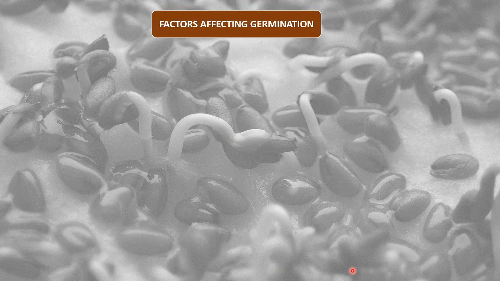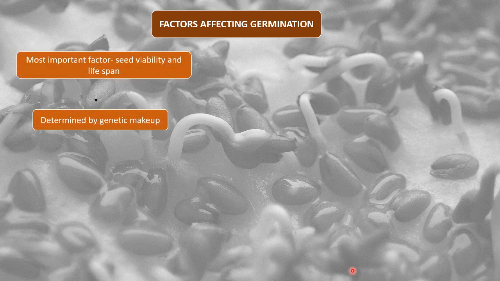Now let us look into what are the factors affecting seed germination. The most important factors responsible for seed germination are two things, that is seed viability and lifespan.